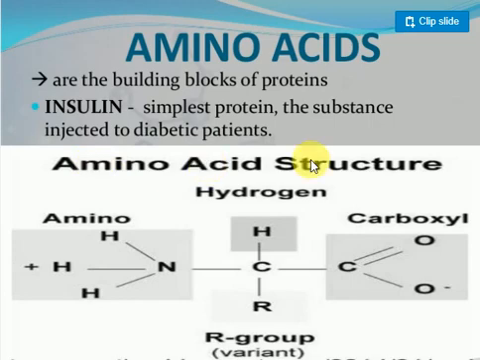Okay, next is amino acids. The general structure of amino acids has one carbon, hydrogen, and some alkyl group. Based on the alkyl group, they are classified into different amino acids, like alanine and glycine. There is one acid functional group and one amine functional group, so they act as a Zwitter ion with two charges. We will discuss the Zwitter ion later.